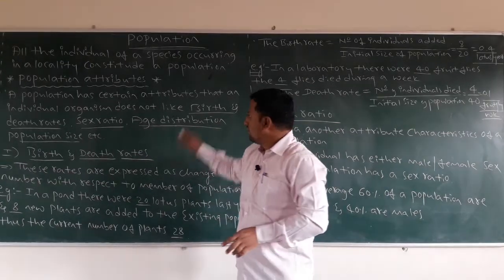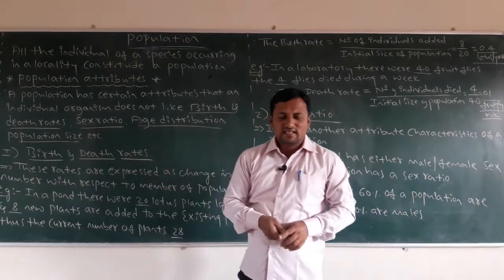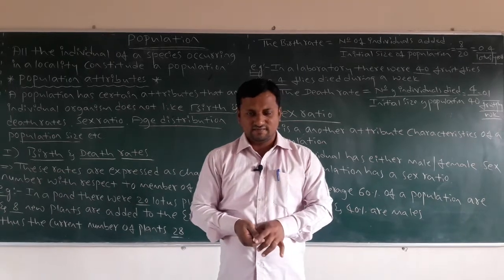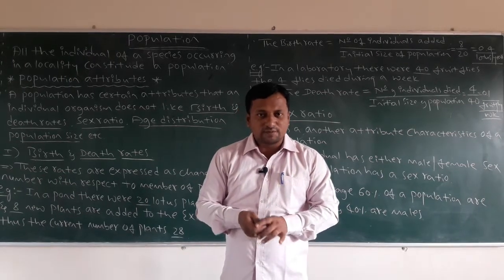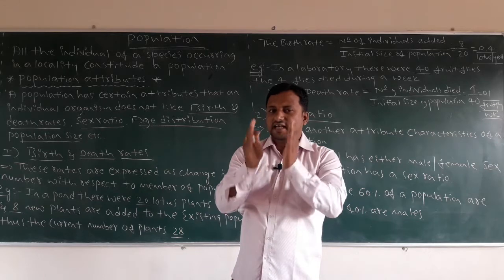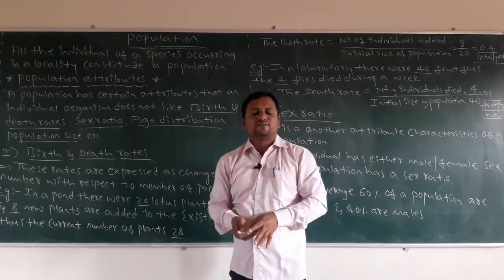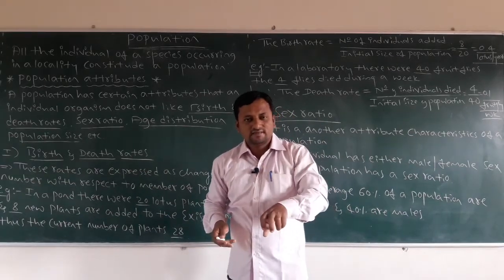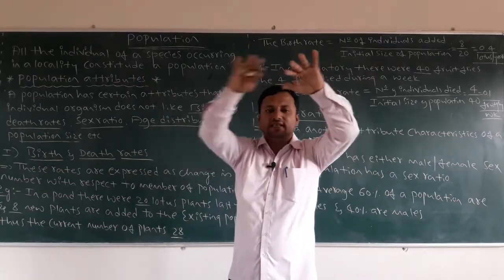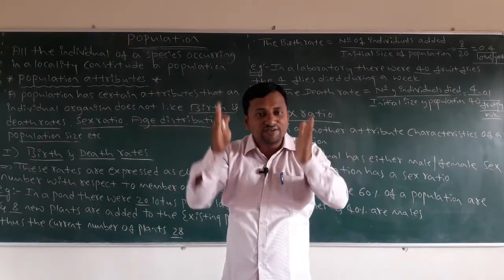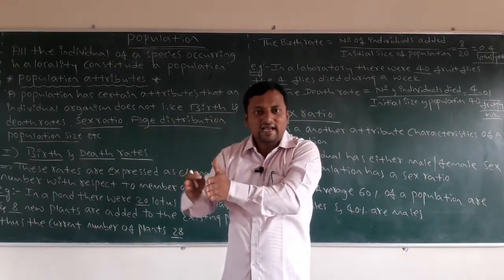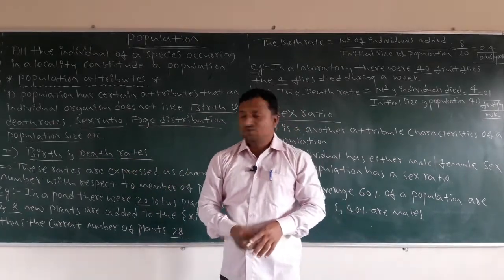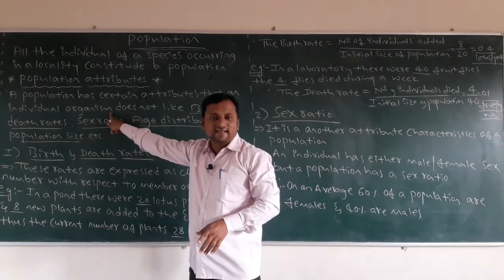Just think about birth and death rates: how would you find the rates of an individual organism? It is not easy, because rates must be found in a population, where we see how many individuals are born and die. So the rates are found only for populations, not for individual organisms.